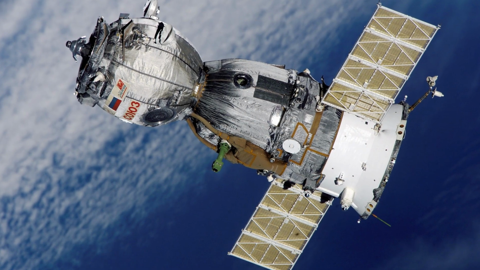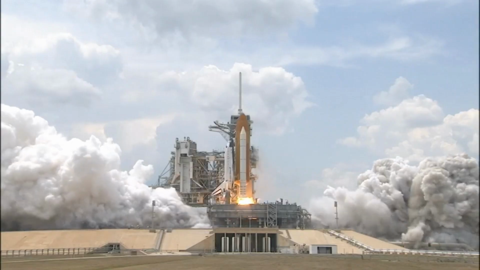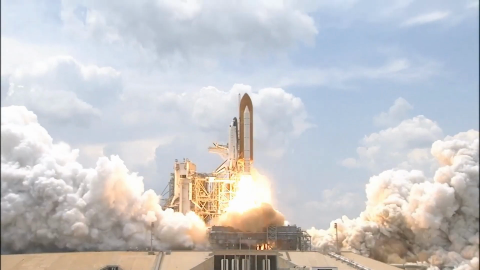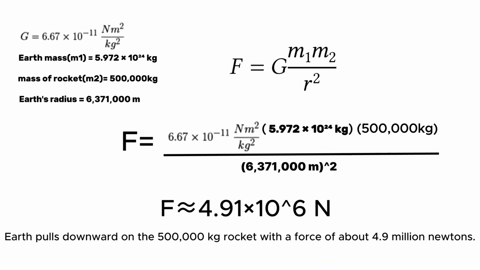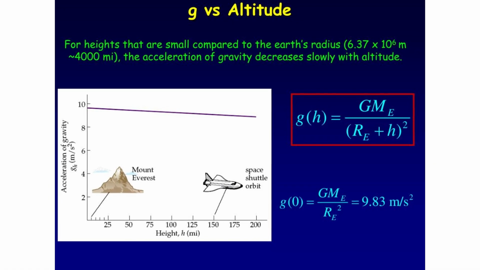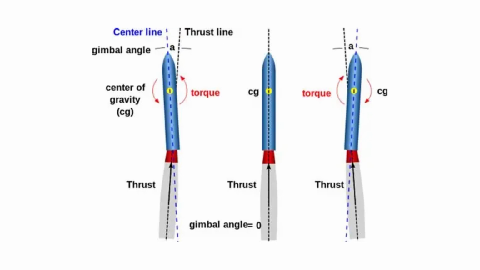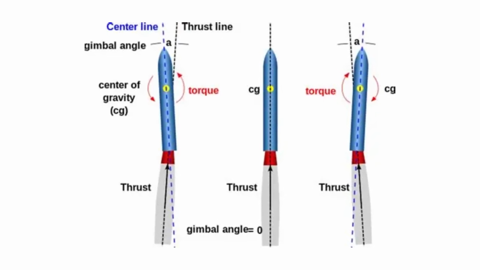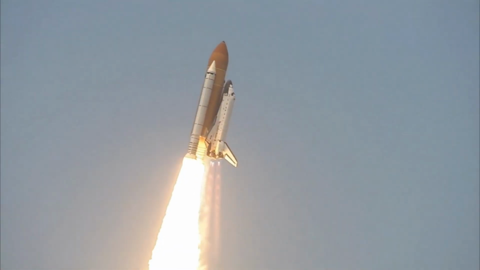Every time a rocket or satellite launches into space, engineers don't just point it toward the sky and launch it. They use Newton's law of universal gravitation to calculate Earth's gravitational pull. They calculate how strong gravity will be at different altitudes, how much thrust the rocket needs to overcome that pull, and exactly how fast it must travel to reach its orbit.